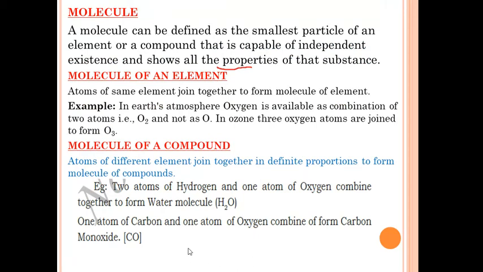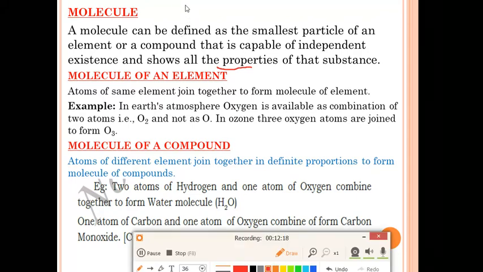Next topic is molecule. What is a molecule? In the previous chapter, we discussed that molecules are the smallest particles, and in fact all the molecules are also made up of atoms. For example, suppose this is our hydrogen molecule. How is this hydrogen molecule made? If two atoms of hydrogen combine together, then a hydrogen molecule is made.